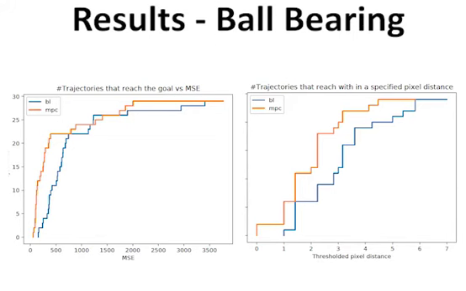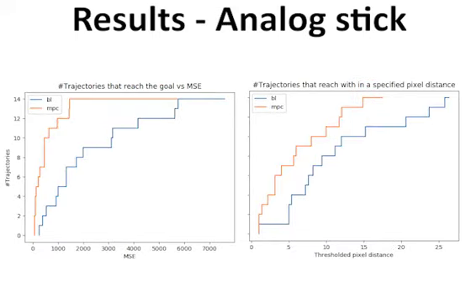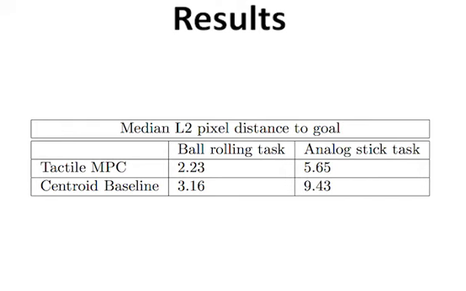Our results show that Tactile MPC significantly outperforms hand-designed baselines on both the ball rolling and analog stick task. This is reflected by the median distance between the hand-annotated pressure centroid of the final tactile image and the goal tactile image. In this work, we took a step towards integrating rich tactile sensing with fine-grained robotic control, leveraging deep predictive models.